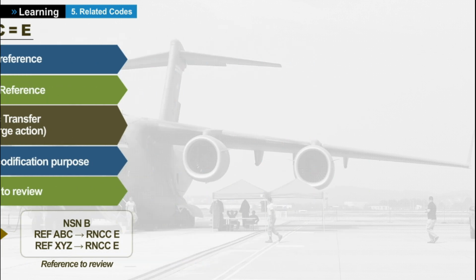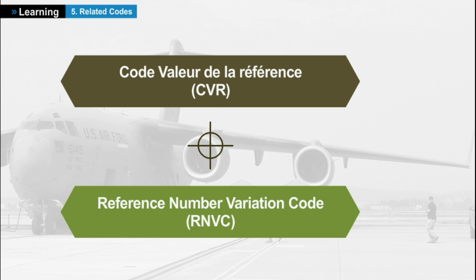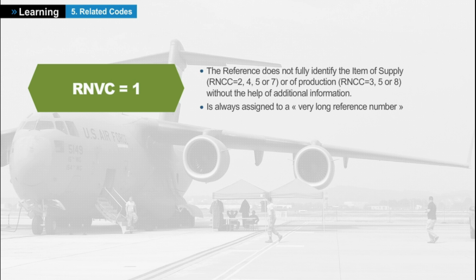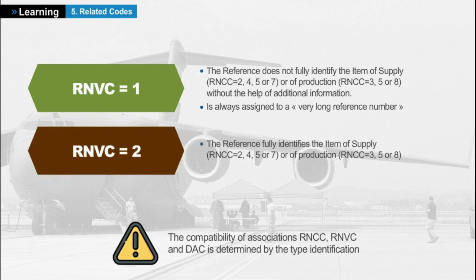A code indicating if the reference can identify the item or if it is provided for information purpose only. The RNVC = 1 is used when the reference does not fully identify the item of supply or the item of production without the help of additional information. It is always assigned to a very long reference number. See the NATO numbering structure rules. The RNVC = 2 is used when the reference fully identifies the item of supply or the item of production.